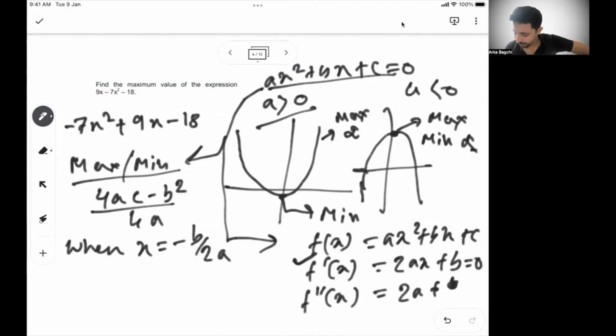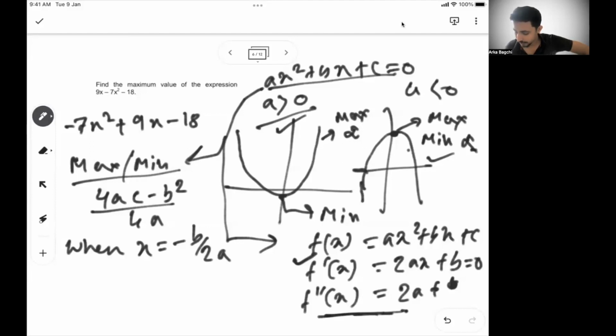But m double dash is equal to 2a, so you can say if a is positive, then ax square plus bx plus c will have a minimum. If a is negative, ax square plus bx plus c will have a maximum. The same thing is validated in the graph as well. If a is less than 0, you have a maximum. If a is greater than 0, you have a minimum. Same thing is validated here.